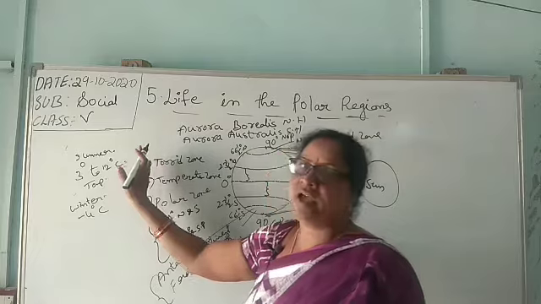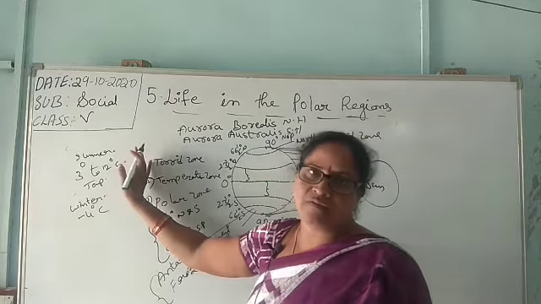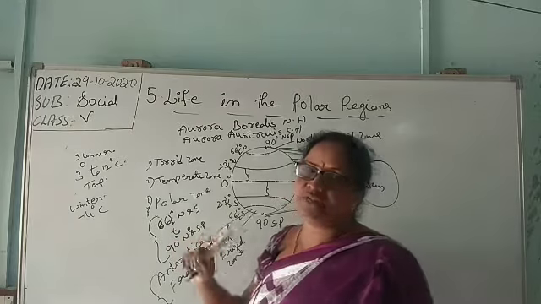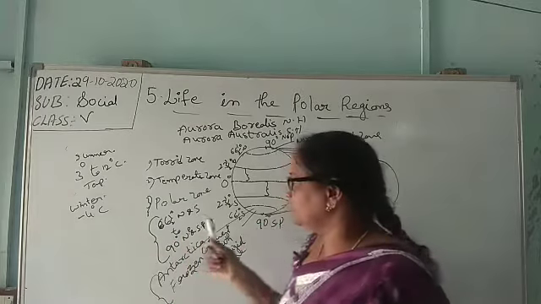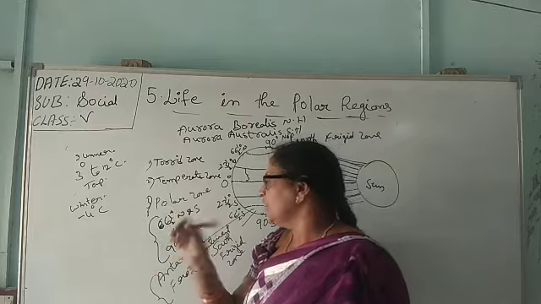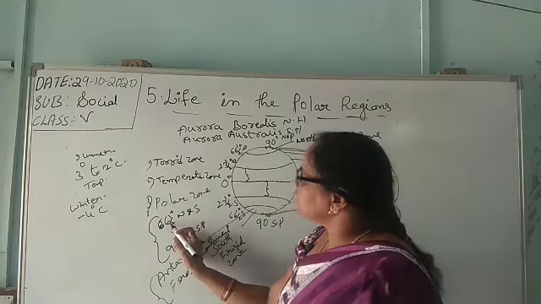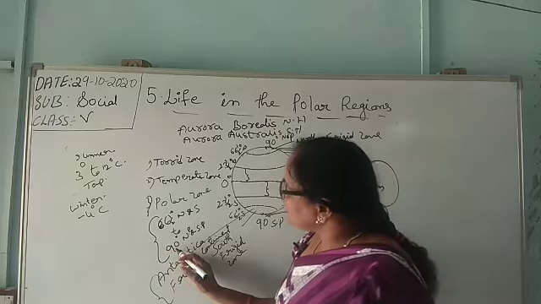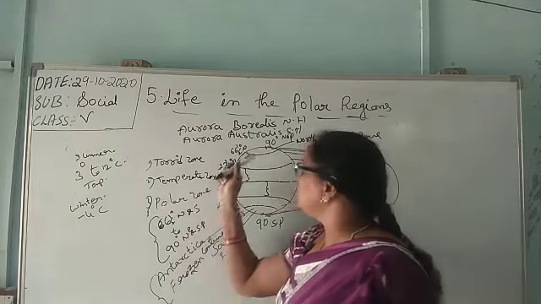Yesterday we learned about the equatorial region, how life is on the equator. Now the polar region; the temperate zone we will learn later. The polar zone is 66.5 degrees beyond, on the north side and south side, up to 90 degrees, the north pole and south pole. What are poles?